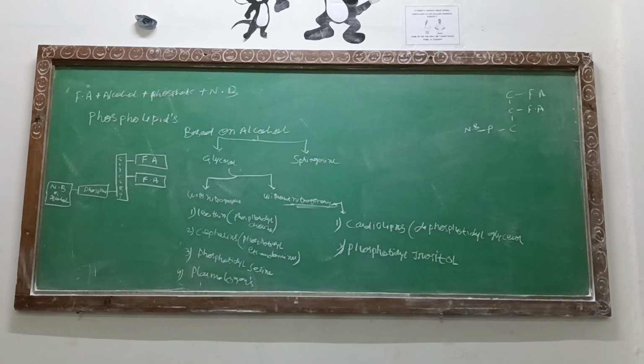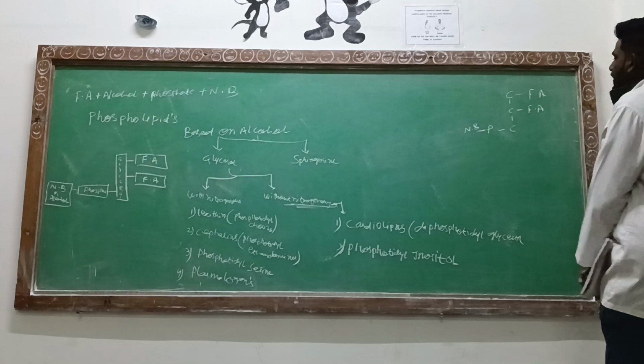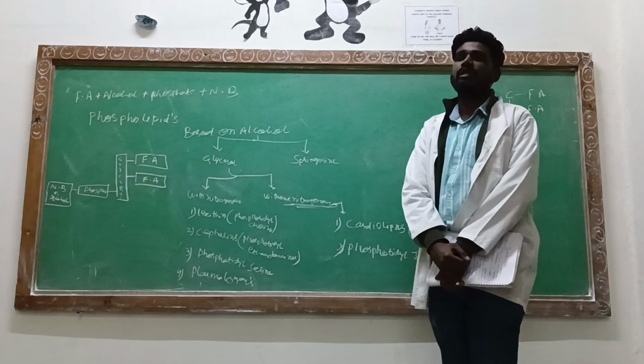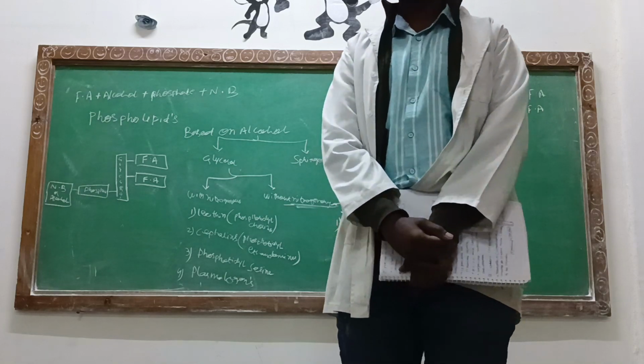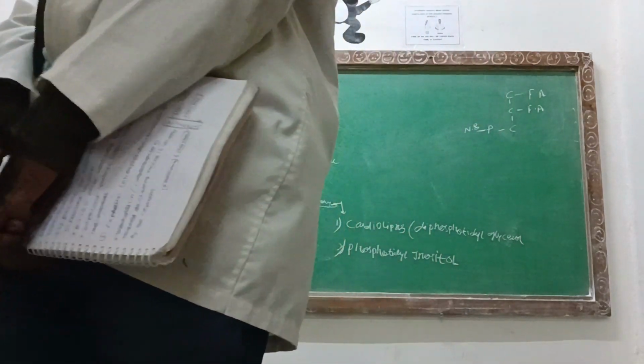लेकिन पहले आपको ये समझ में आना चाहिए कि ग्लिसरॉल हमेशा अल्कोहल ग्रुप रहेगा in case of glycerophospholipids. At position number 1 the fatty acid is going to get attached. At position number 2 the fatty acid will be there, and at position number 3, when I am talking about the position, I am talking about the carbon skeleton position, the phosphate group is going to be present. Along with that, the nitrogenous base is going to get attached.